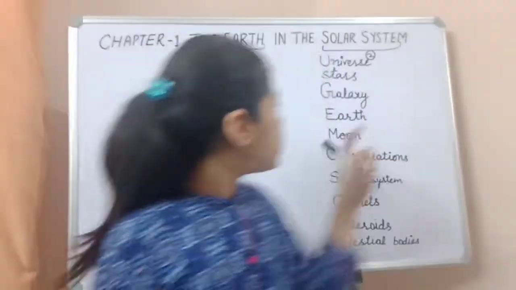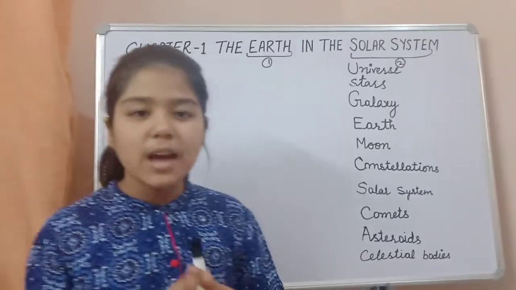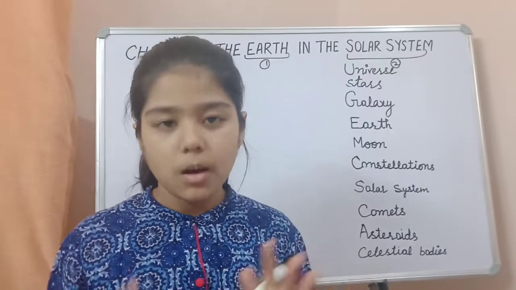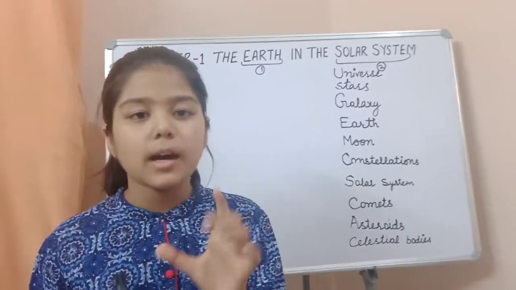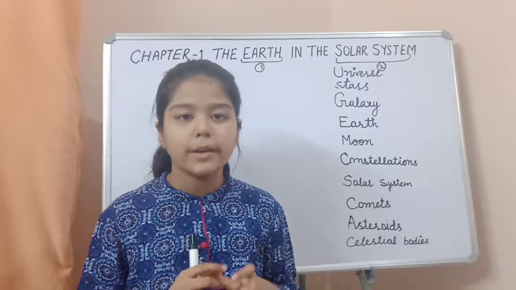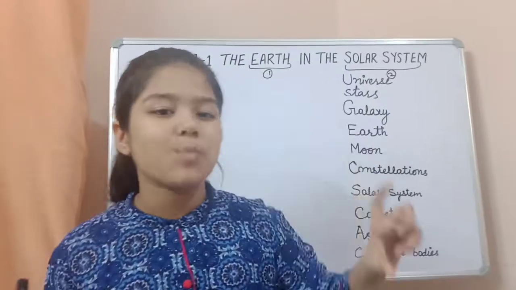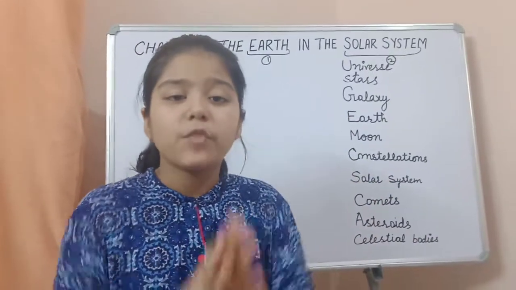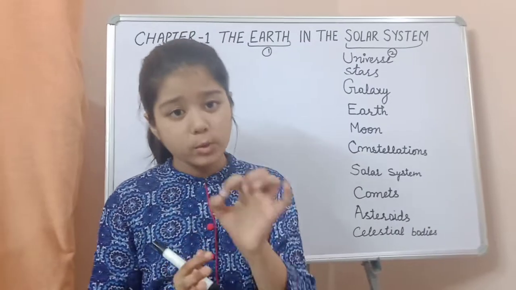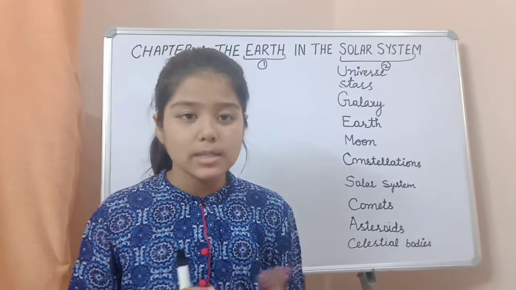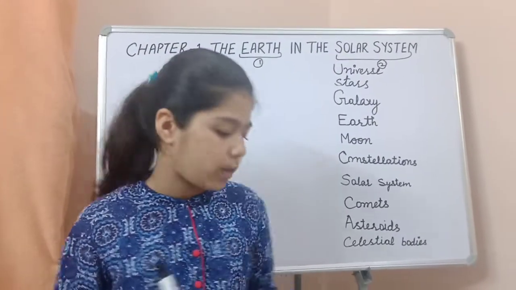If we talk about stars, stars are twinkling objects that we see in the night, and they are of golden color. We see them, they are very small, but they are very huge. So that's why only the light comes to us. That's why we say it is very small.